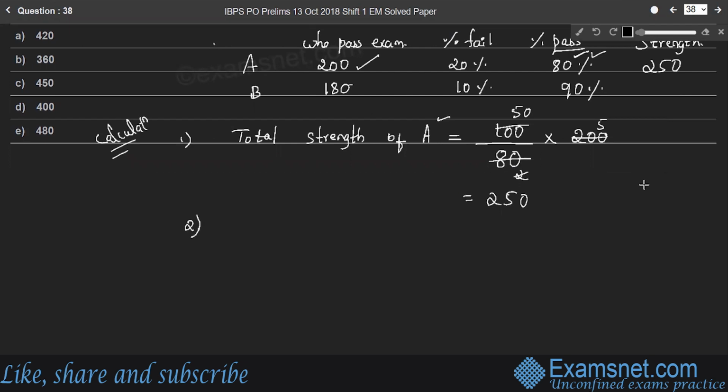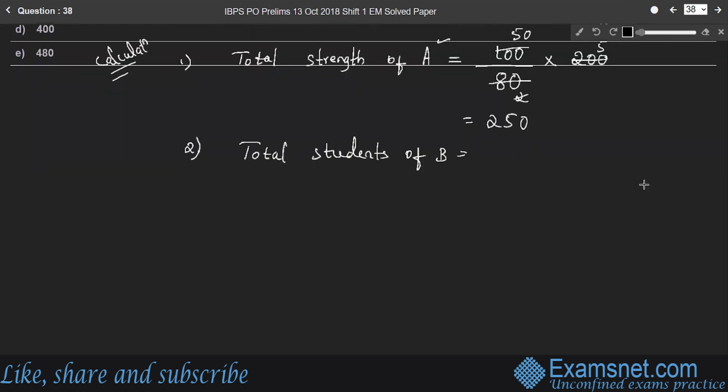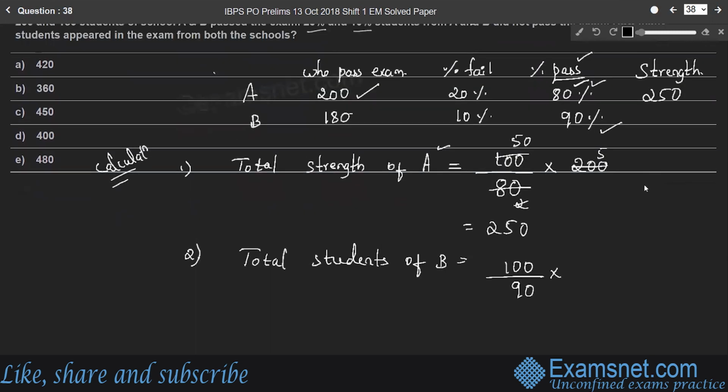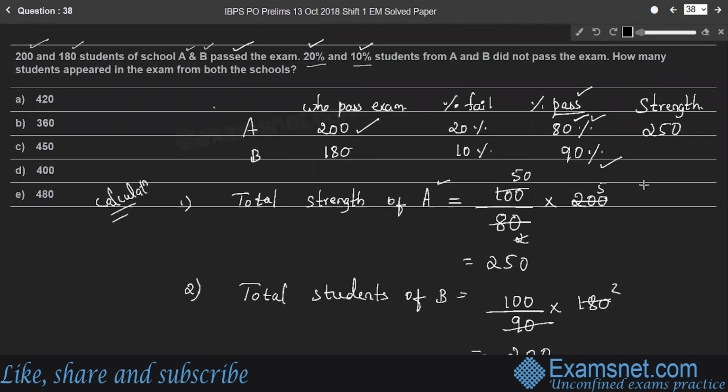Whereas in school B, the total strength of B is, what is the passing percentage? 90. If 90 students passed, 100 is the total number of students. If 180 students passed, then 200 is the total number of students, right? Therefore, 200.